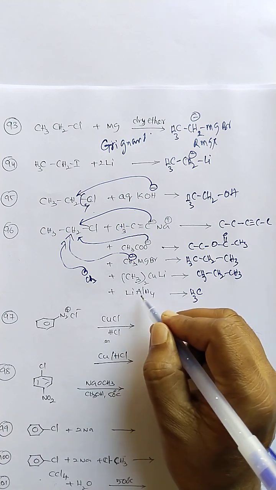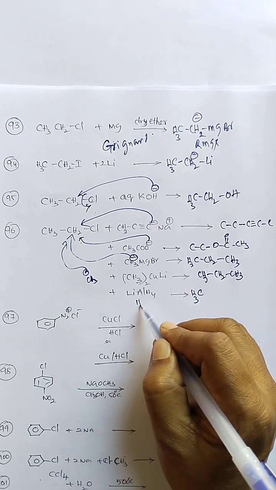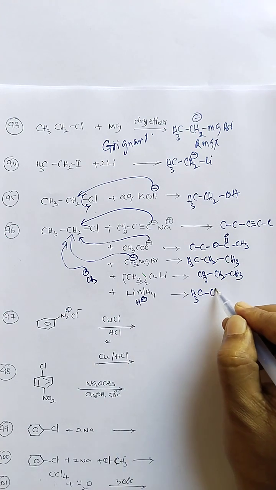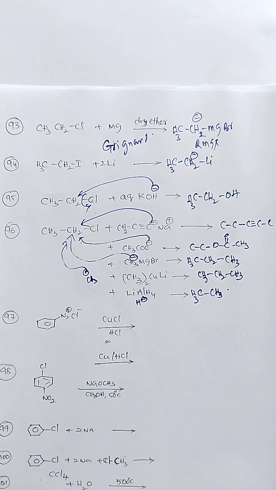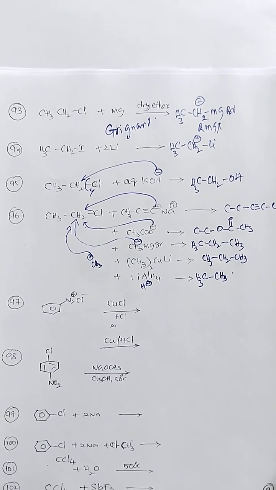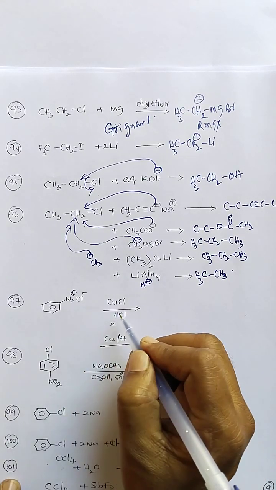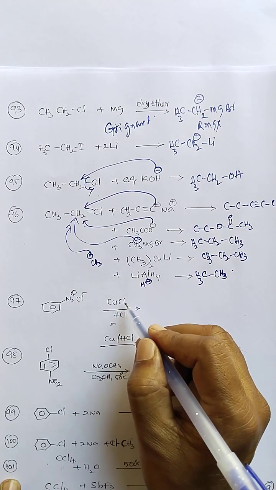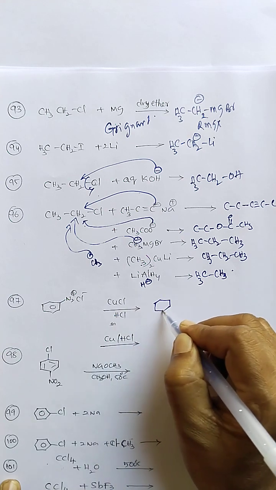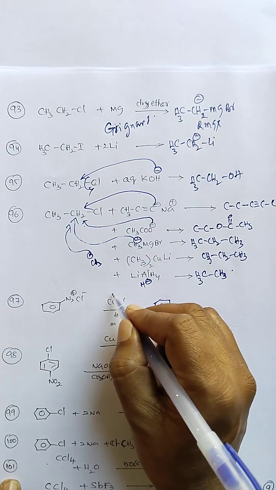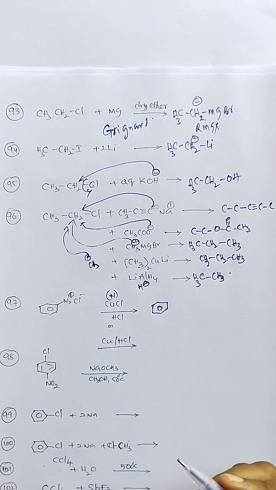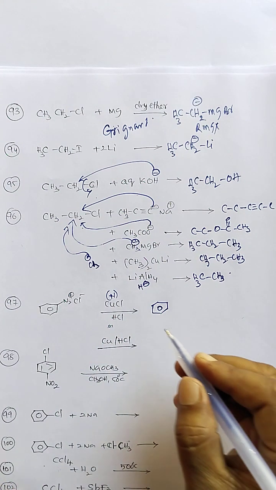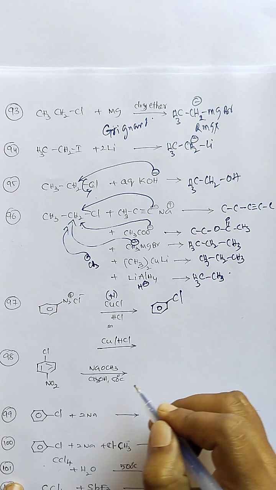And here, alkyl halide reaction with lithium aluminum hydride, a source of hydride ion, therefore CH3CH3 is formed. Next, 97th reaction, benzene diazonium chloride reaction with cuprous chloride. It is a Sandmeyer reaction. Chloride, copper 1 takes place. So here chlorobenzene is formed.